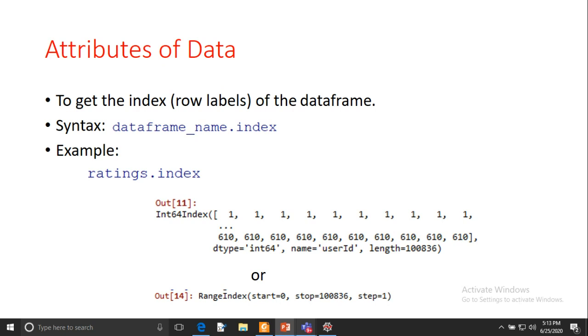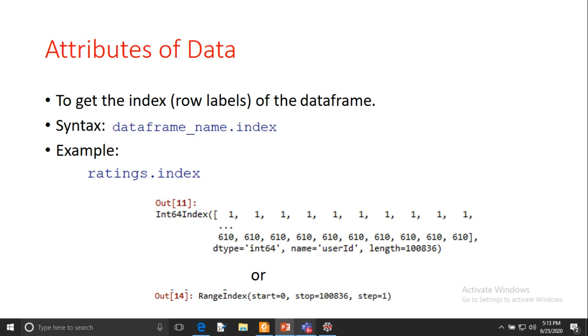So you write the data frame name dot index. This is the syntax, and the example is here on this slide: ratings, which is the name of the data frame, dot index, and it shows the output. You can see it will show the output in two different ways, depending on your indexing.